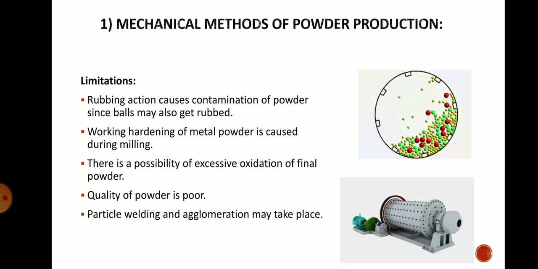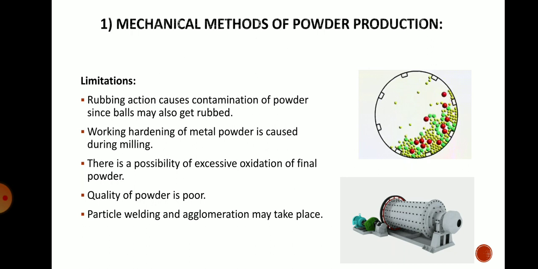Work hardening of the metal powder is caused during milling. That means the metallic powder which we require may get hardened and changed due to the continuous rubbing process. There is a possibility of excessive oxidation of the final powder, and due to that oxidation, small amounts of other particles and water particles may get produced in the process. The quality of the powder is also poor when using a ball mill process.